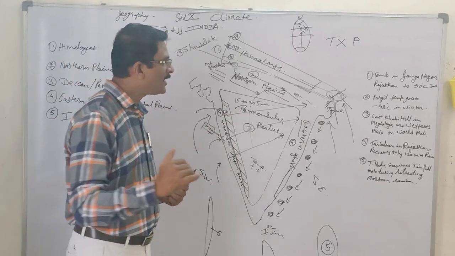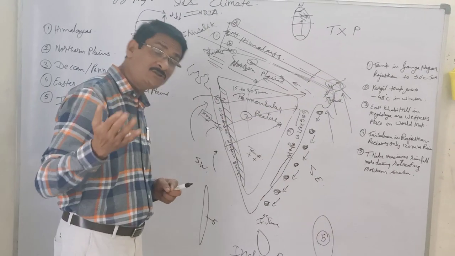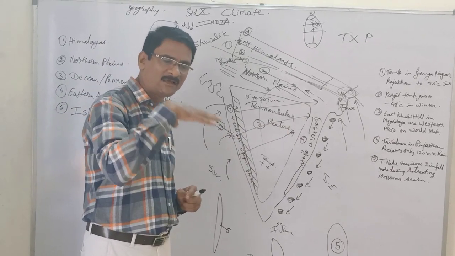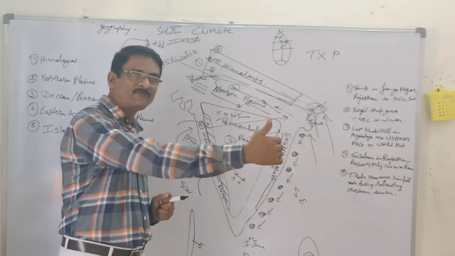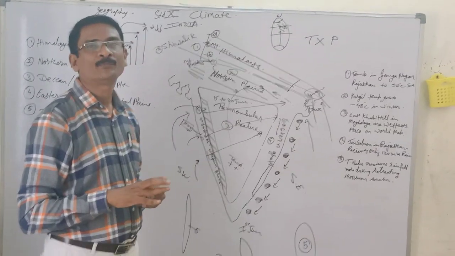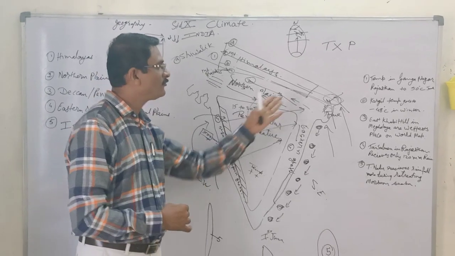And that is why they are the wettest places, and the most astonishing figure is that just adjacent to these areas where there is 11,000 millimeters of rainfall annually, near about 75 to 100 kilometers apart, is Shillong, which is a rain shadow zone area. Here the rainfall is least. Now this is something we have to understand.